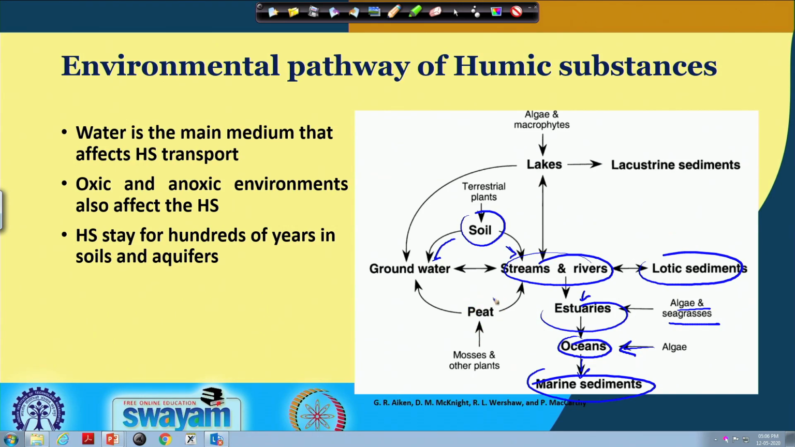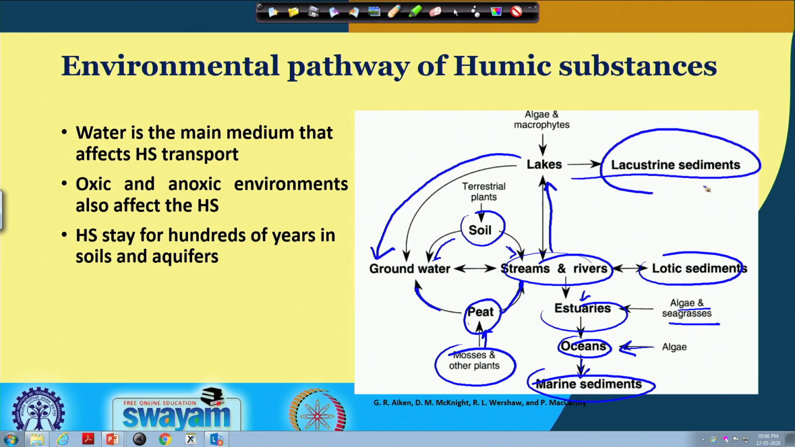From soil to water and also from streams, this can be seen interconnected with peat, which is getting organic humic substances from mosses and other plants. This peat can move either to streams or to groundwater, and from the streams and rivers, they can further move to the lakes. From the lake, the humic substance can further move to groundwater, and they can be deposited as lacustrine sediments, and in the lakes we also get deposition by algae and macrophytes.